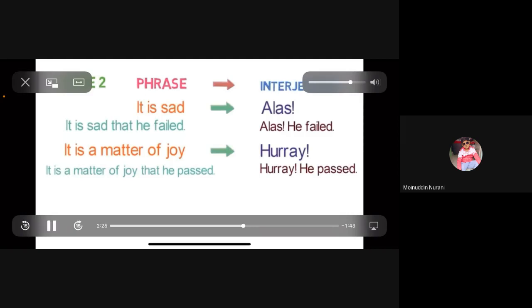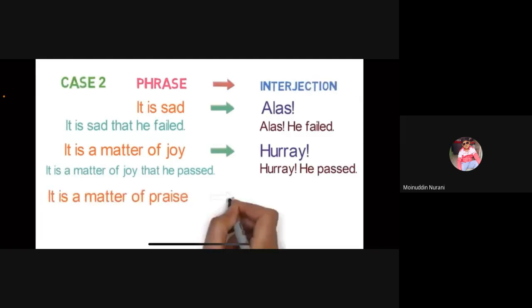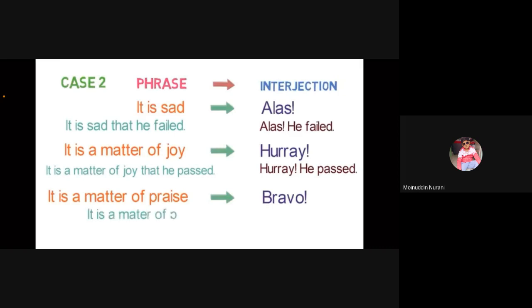Look into the next phrase. "It is a matter of praise" will be replaced by "bravo". Let's look into a sentence example of it. It is a matter of praise that you have done well. Converting it, the sentence will be, bravo, you have done well. Understood? You can observe these phrases and their conversion. Yes, sir.